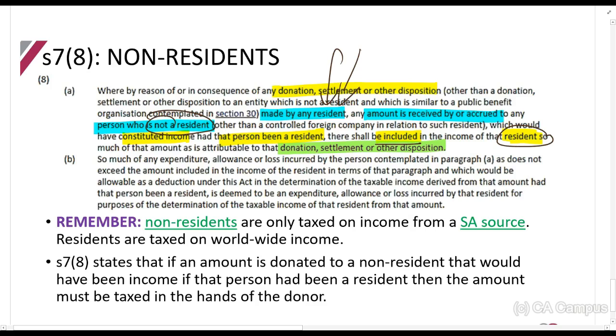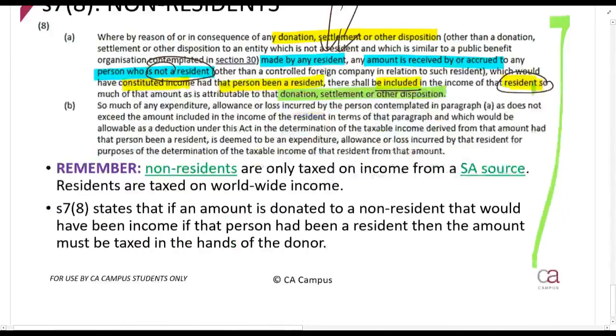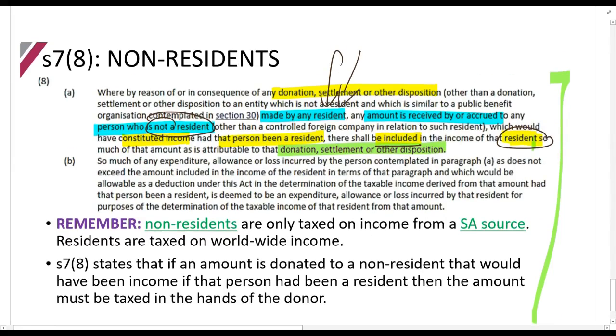Right, and that is the important part up to there that you need to consider. So guys, section 7, please remember, you have to look out if there was a donation. You can only tax the donor on it whilst the donor is alive. And there are a variety of other section 7s, but these are the ones which are currently included in your syllabus.